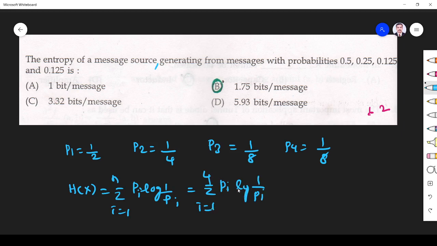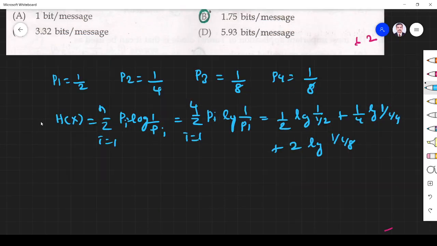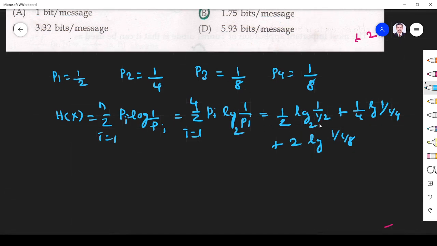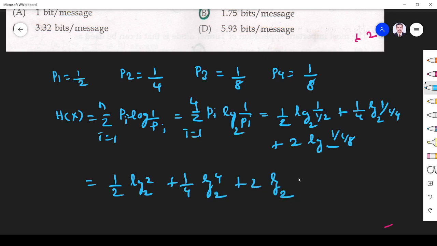So the first one is i equal to 1: P1 log 1 by P1. P1 is 1 by 2, log of 1 by 1 by 2. Then P2 is 1 by 4, log of 1 by 1 by 4. Similarly, P3 and P4 are both 1 by 8, so I write 2 times 1 by 8 log of 1 by 1 by 8. Everywhere base 2, please don't forget. So that is 1 by 2 log 2 base 2, 1 by 4 log 4 base 2, and 2 into log 8 base 2.